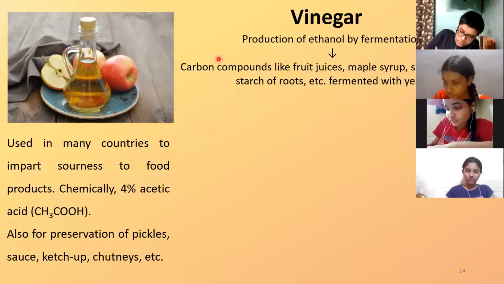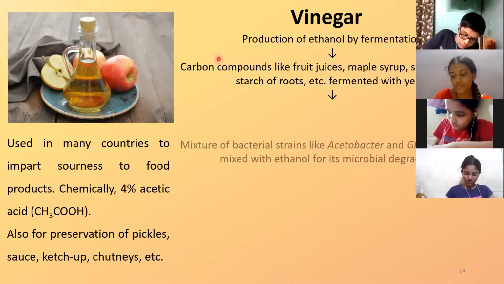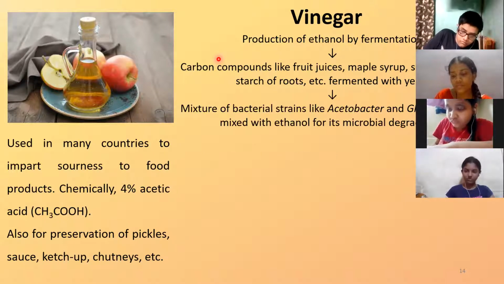Okay, it is the fermentation production. In the earlier ones that we saw, it was lactic acid production. Here it is ethanol production. Any such organic source one can prefer. Once you get that, you add a mixture of bacterial strains to the ethanol produced. The bacterial strains added here are Acetobacter and Gluconobacter. These two are the ones preferred for vinegar production.